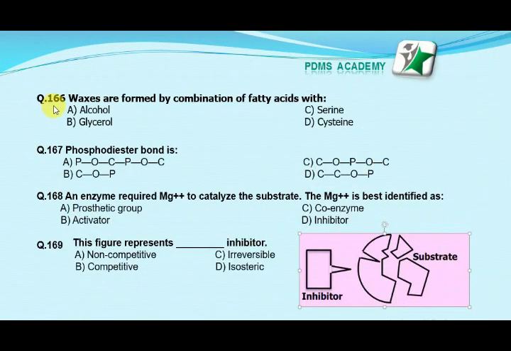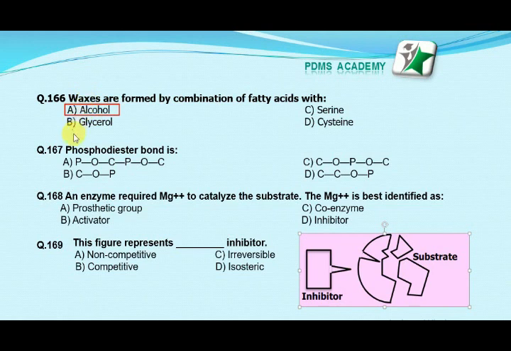Our next MCQ is: waxes are formed by the combination of fatty acids with option A alcohol, option B glycerol, option C serine, option D cysteine. Our correct answer is A, alcohol. Alcohol, when combined with fatty acid, produces waxes.